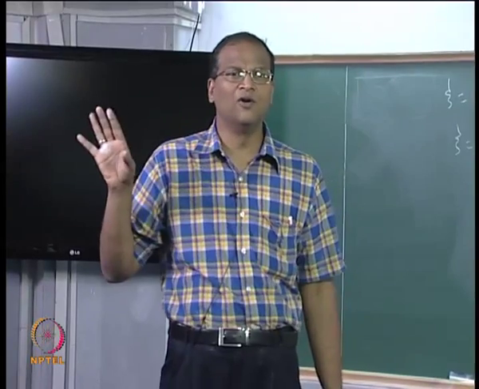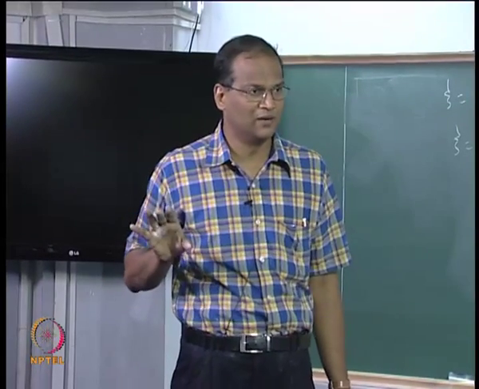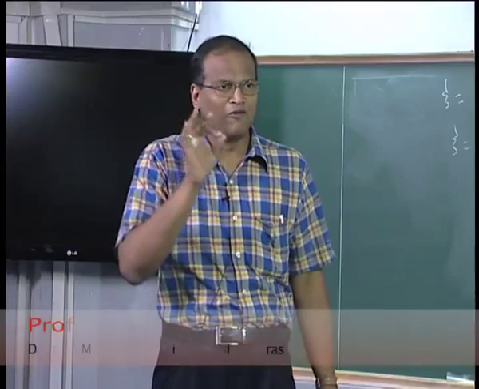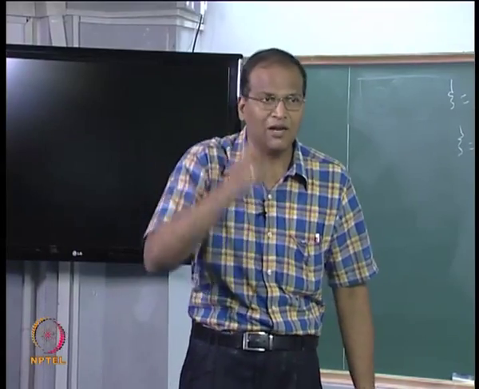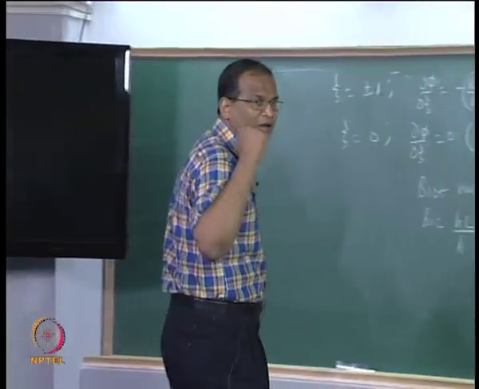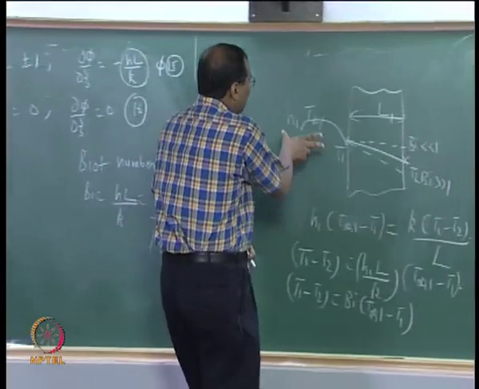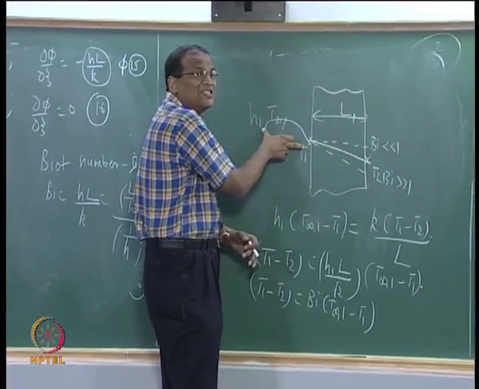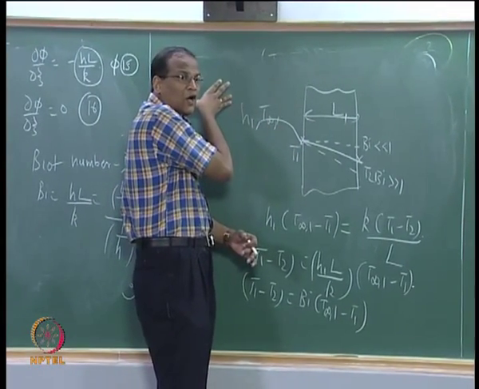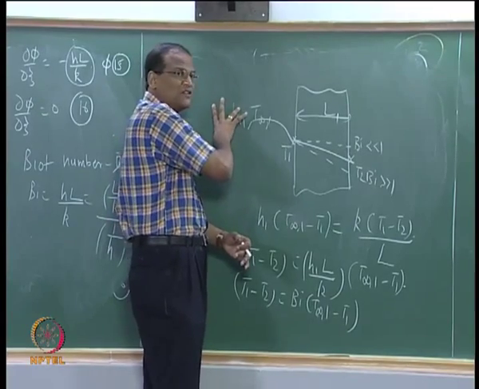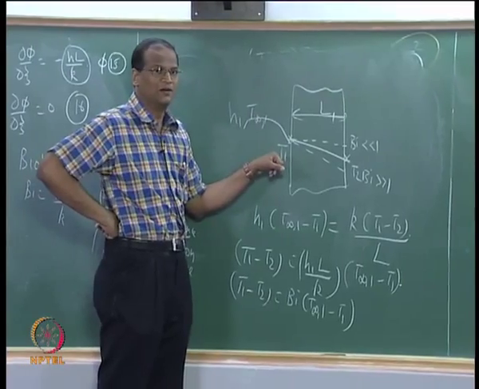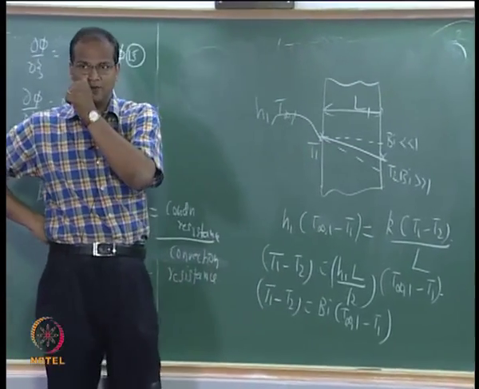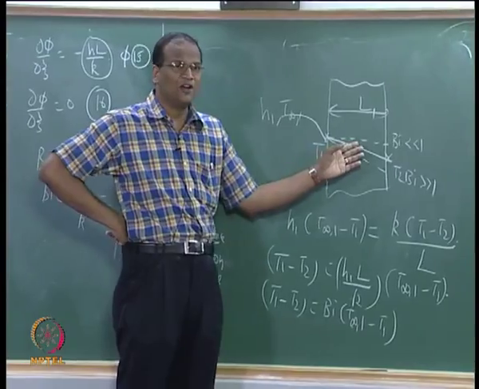Granted, no heat transfer will take place without a temperature gradient, but for a finite flux, Q equals kA dT by dx. The k is so high that for a finite Q, dT by dx is negligibly small in relation to what? In relation to the temperature drop which is required for accomplishing the convective heat transfer from the stream of the fluid to the solid. So compared to T infinity minus T1, T1 minus T2 is substantially small, therefore we need not worry about this.